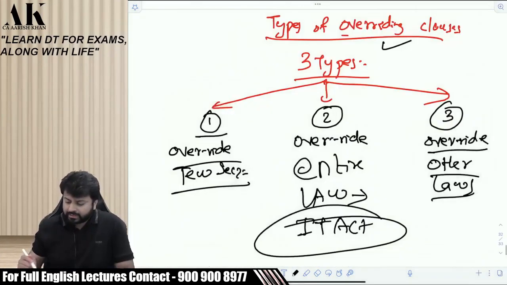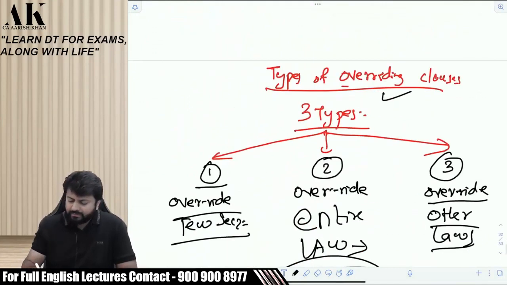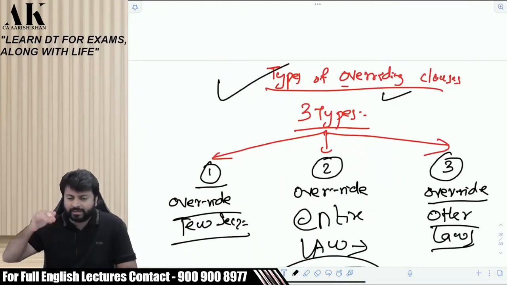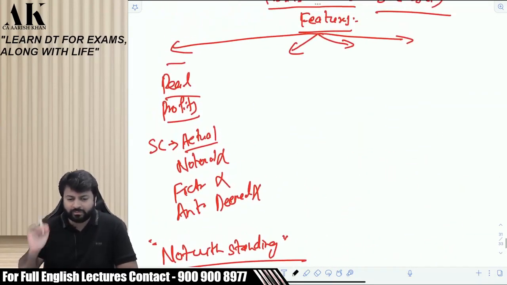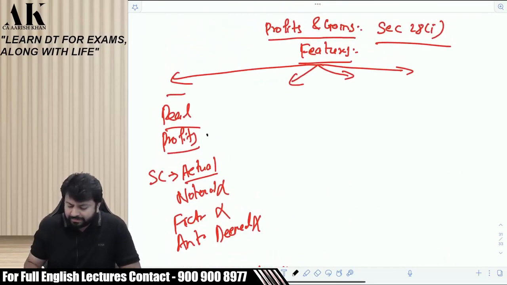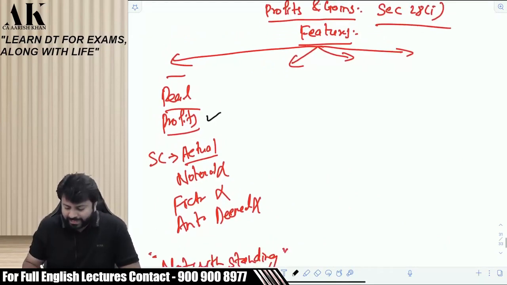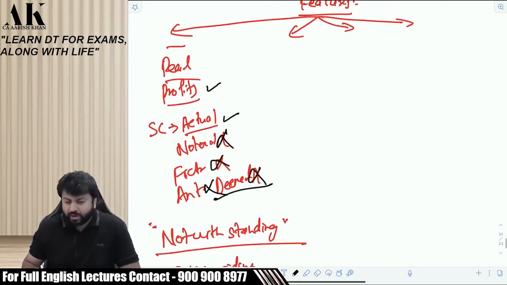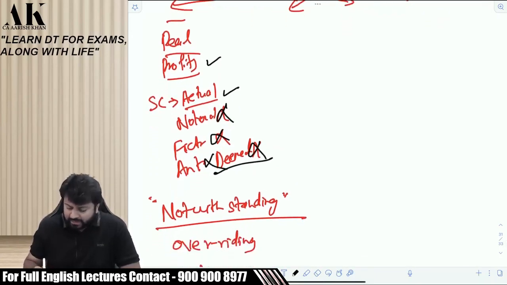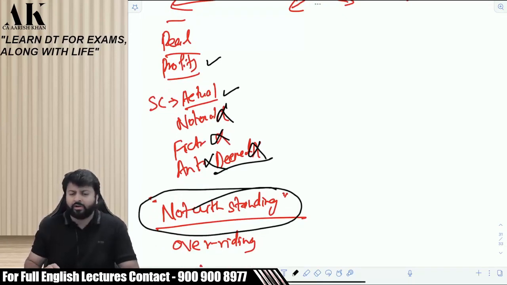So, coming to the discussion which I was doing. In the meanwhile, I will give you some kind of gyan like this in between, which is relevant, a law ka gyan, not a general gyan. This is knowledge relevant for law. So the profits are supposed to be real profits and actual profits. They should not be notional, fictional, anticipated, or deemed. Yes, if the government wants to charge a deemed profit, then they have to put what? An overriding clause in that. And then they can charge a deemed profit also. Is it clear?